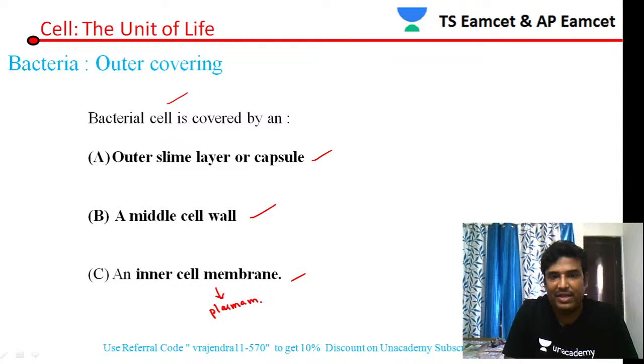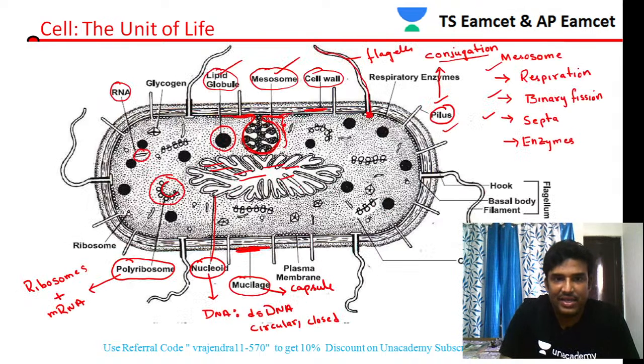If you see the bacterial cell, it is covered by an outer slime layer, or capsule, then the middle cell wall, and on the inner side the plasma membrane. You can see the plasma membrane here. This part is the plasma membrane, this part is the cell wall, and this part is the slime layer.